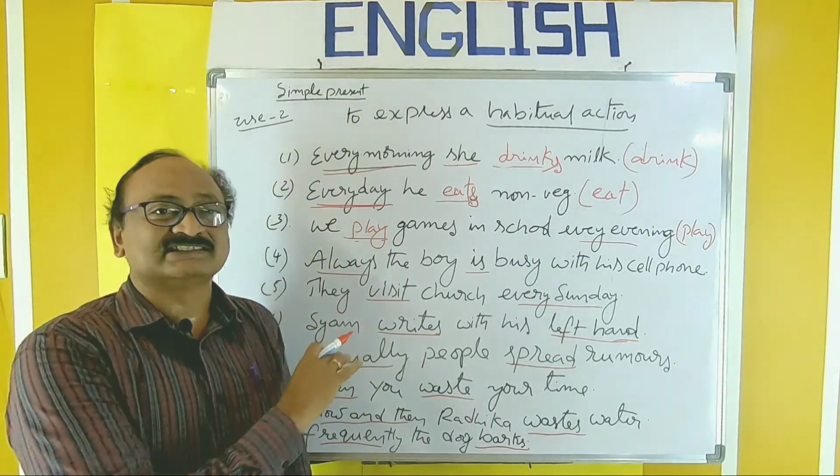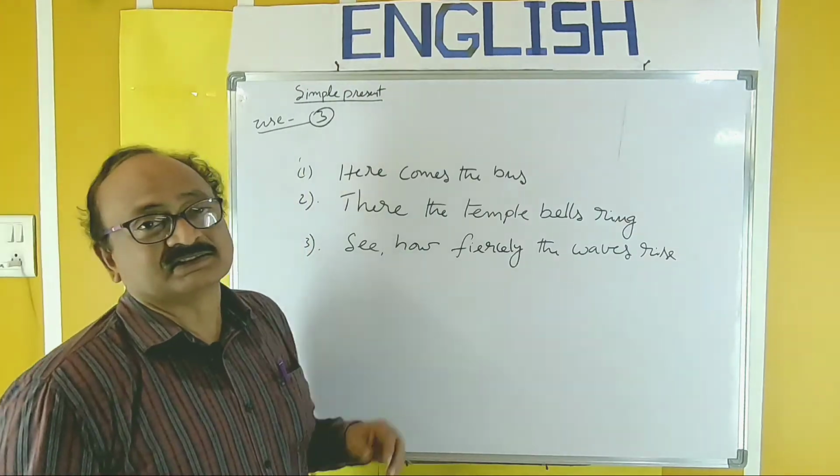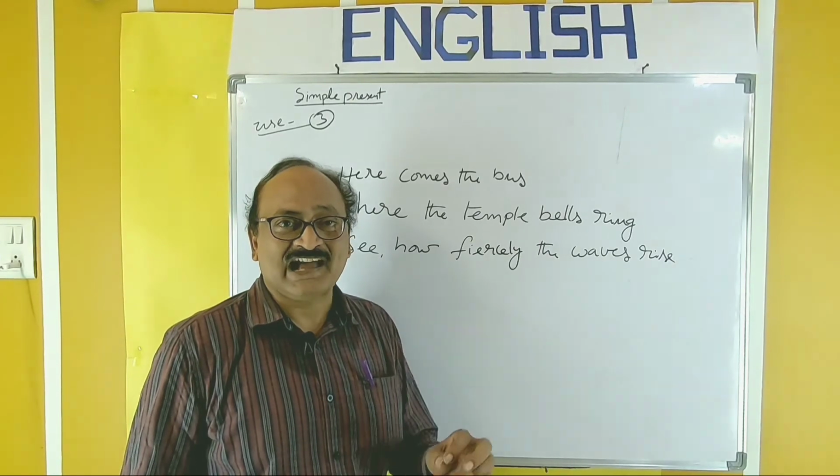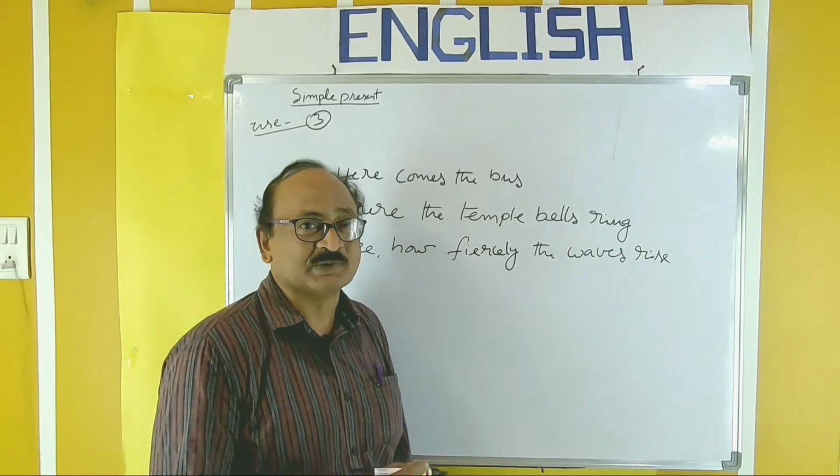Let us take the third use. Simple present is also used to express an action that happens at the time of speaking.